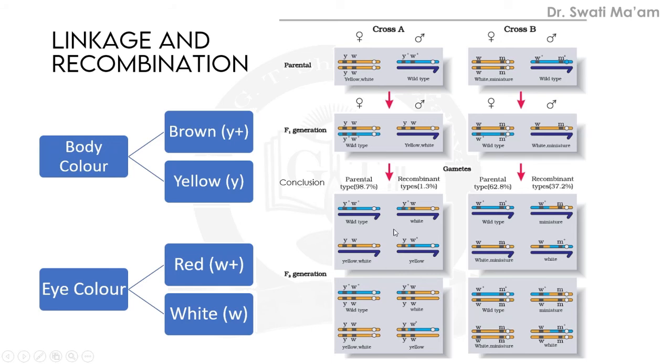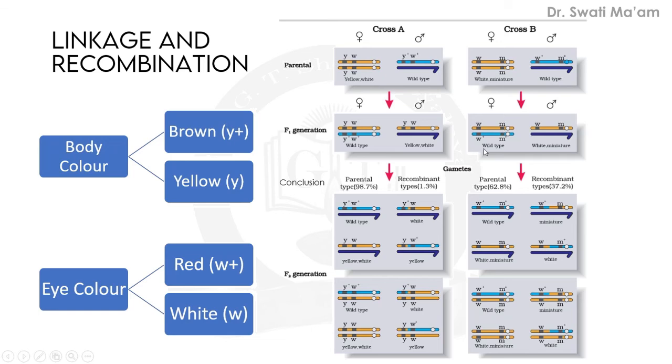These are actually the gametes. Here it is written, these are the gametes. During gamete formation, the exchange takes place. Similarly, in cross B, the flies are white colored and miniature, small flies, crossed with wild type.